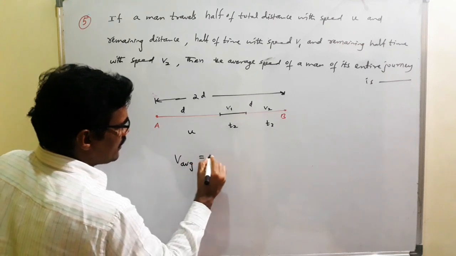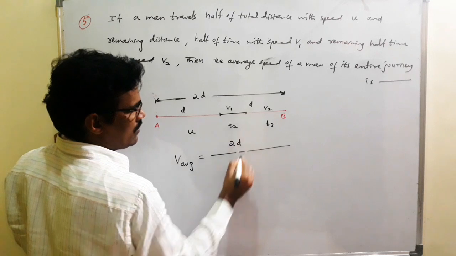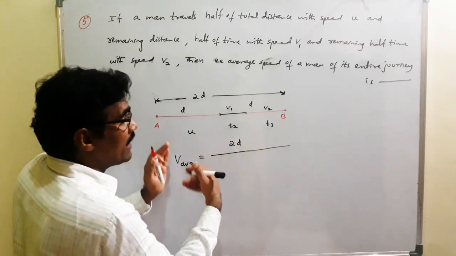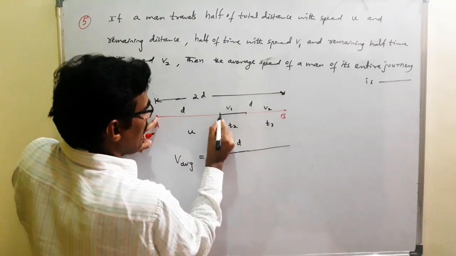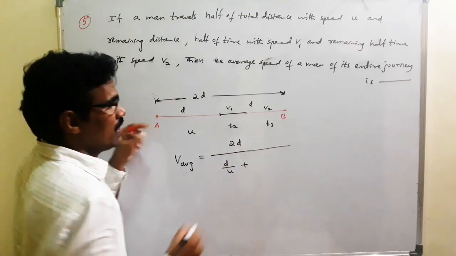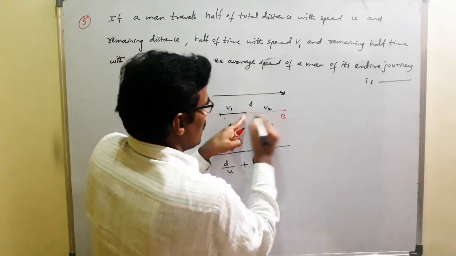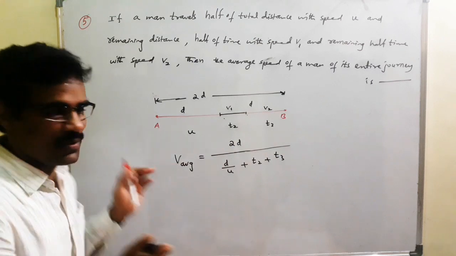Average speed is equal to total distance traveled, 2d, by total time taken. Total time taken means: here d by u, plus here T2, plus here time taken T3.